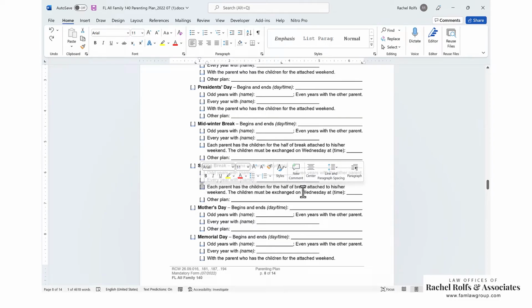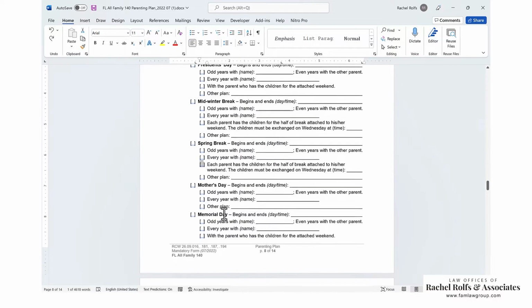You can do one half of the break. If you have an every other weekend schedule, it makes a lot of sense to do this where each gets the half of the break attached to their weekend, and then you do the exchange on Wednesday. So whoever has the weekend before gets the child through Wednesday. Whoever has the weekend after gets from Wednesday through the end of their weekend.